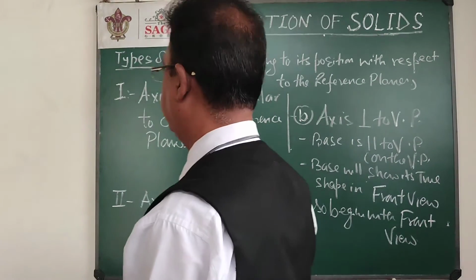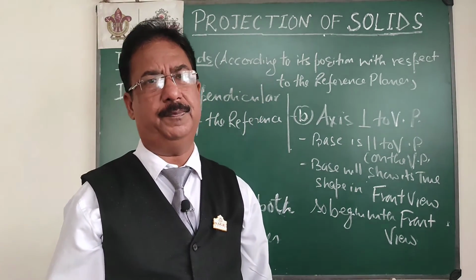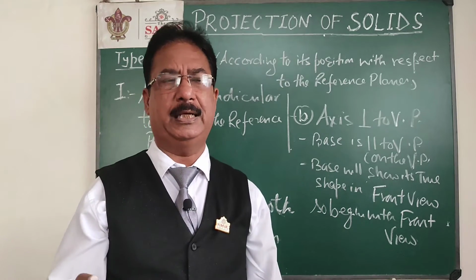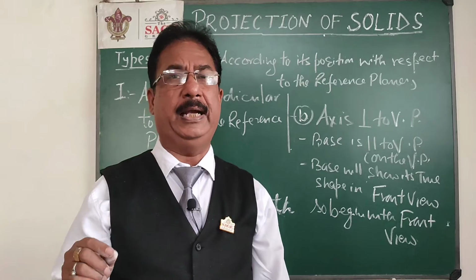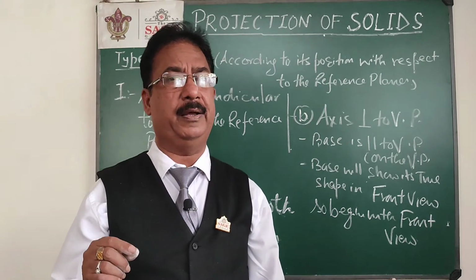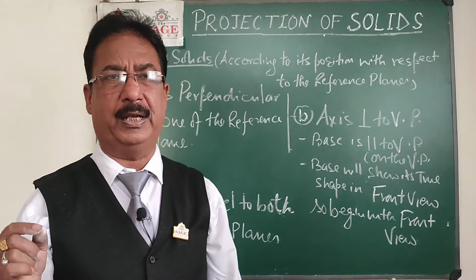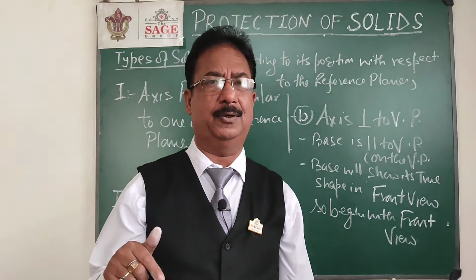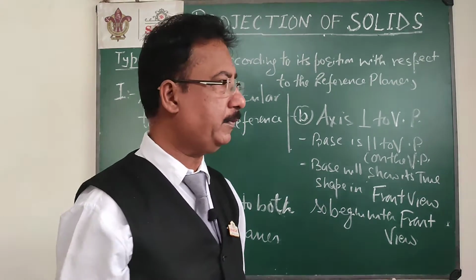So simple logic will be, if the axis will be perpendicular to HP, start with top view. If axis is perpendicular to VP, start with the front view. As I already told you that we are going to draw right and regular solids. So in all the right solids, axis must be perpendicular to the base. So whenever axis is perpendicular to one of the plane, the base will be parallel to the same plane. So we should start with that base view.